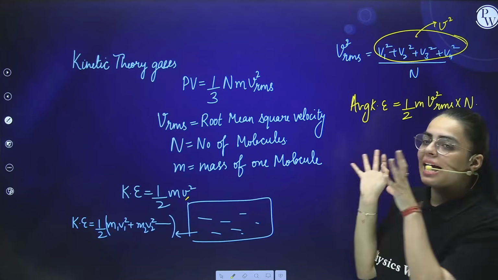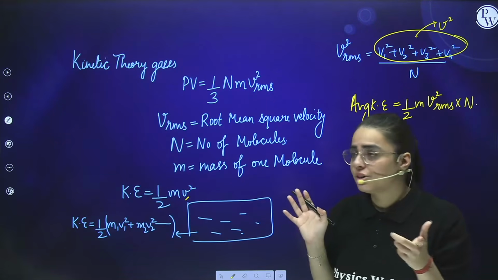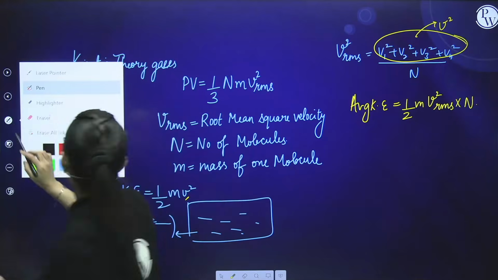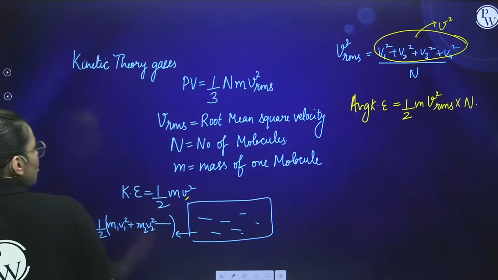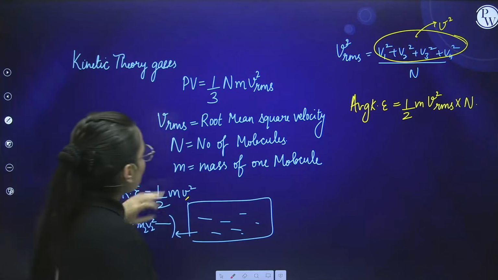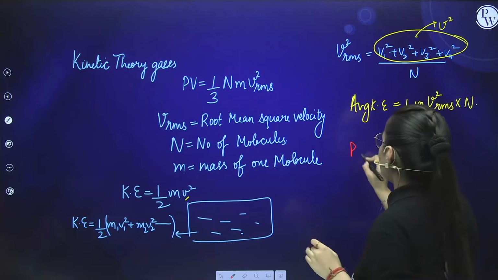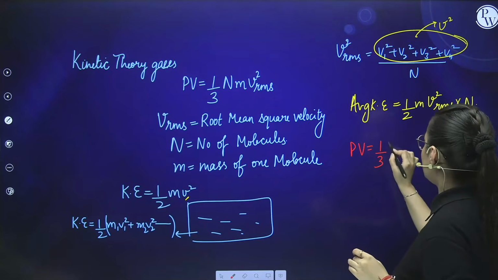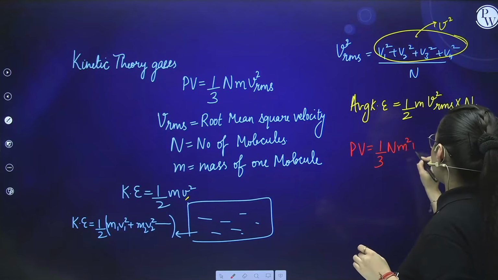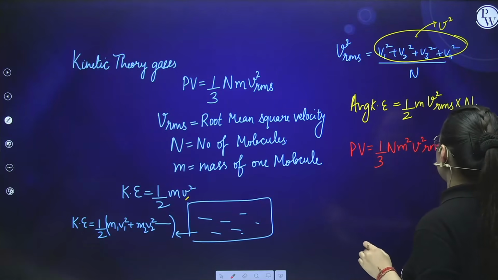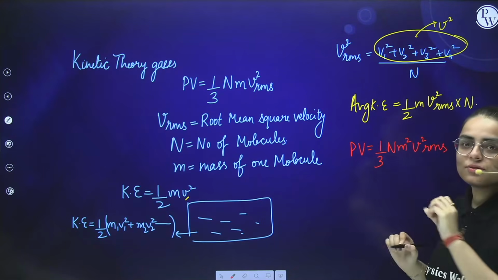Now students, we have calculated this formula, but I have already told you this formula is still with us: PV equals 1 by 3 n m v square rms. We have this with us.